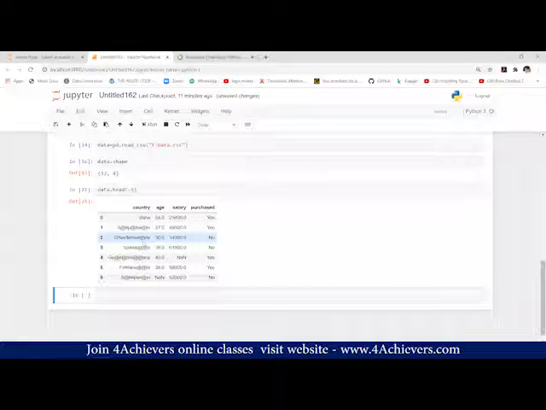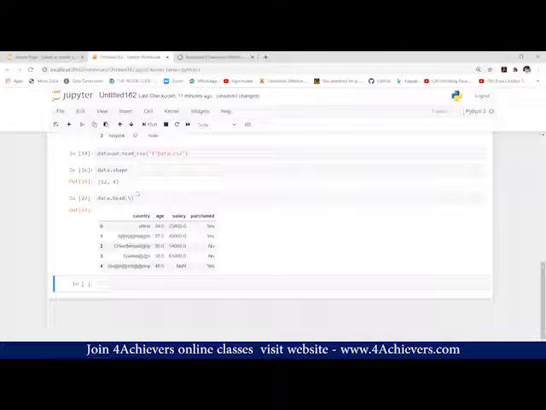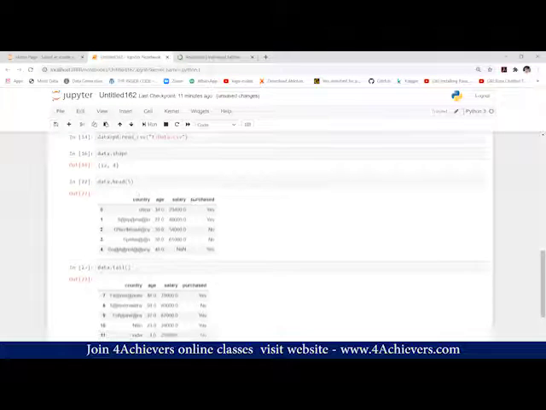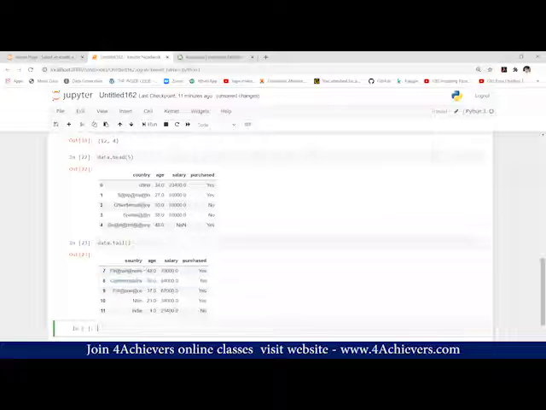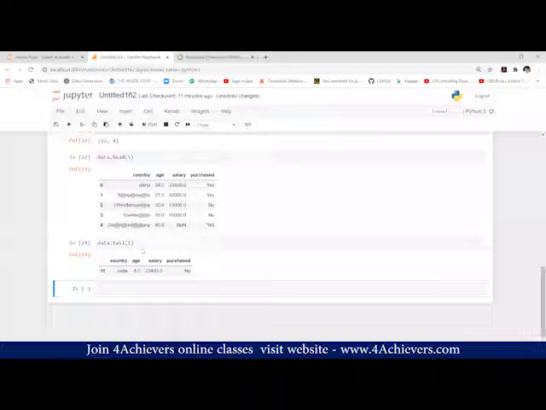what exactly is happening here. It is excluding the last 5 rows. It means we need to use tail for printing the last 5 rows. That is why we always prefer to use the tail method. Data.tail will by default display the last 5 rows. You can see the last 5 rows. If you want to display only the last row, then 1. This will display the last row.